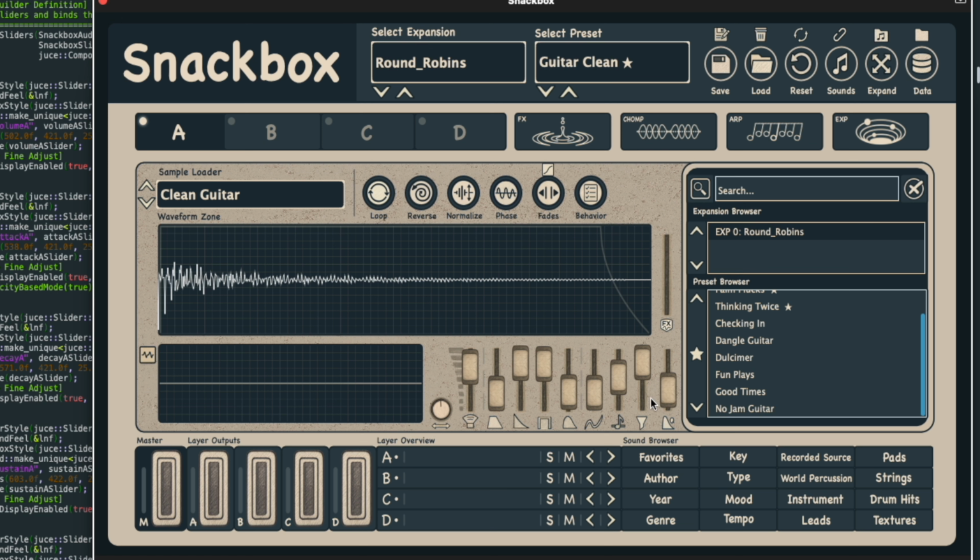You can see that I almost have layer A wired up in its entirety. All I need is just this feature right here, which I'm not too sure what it's going to be, but down here we have basic shapers. We have volume, attack, decay, sustain, release. We have glide, we have pitch, filter right here. I even implemented drop downs so we could change the filter type. Same thing with the glide, we could change the glide type.